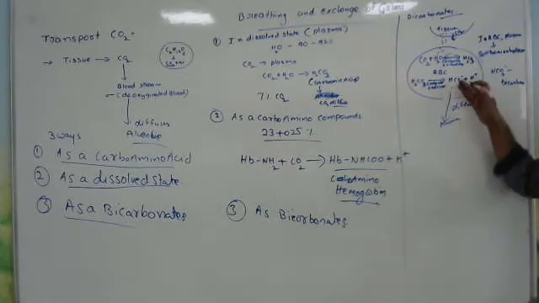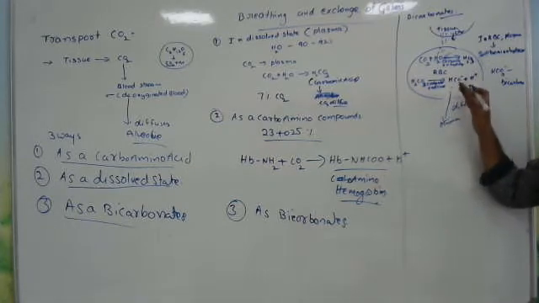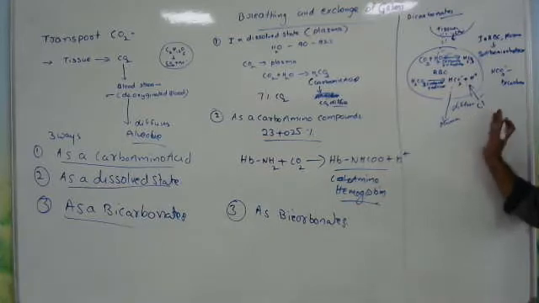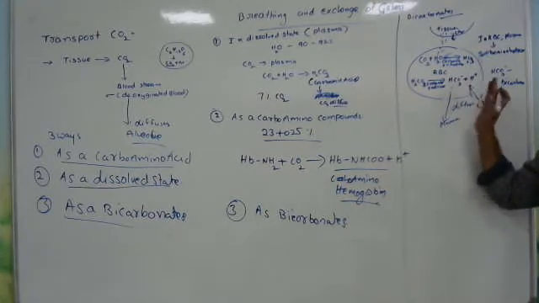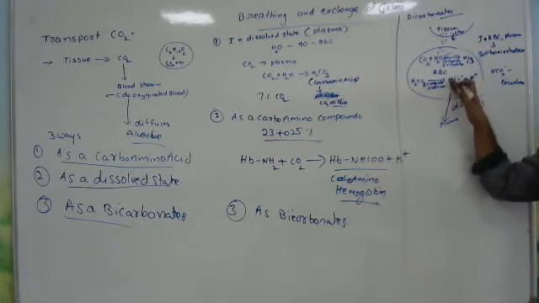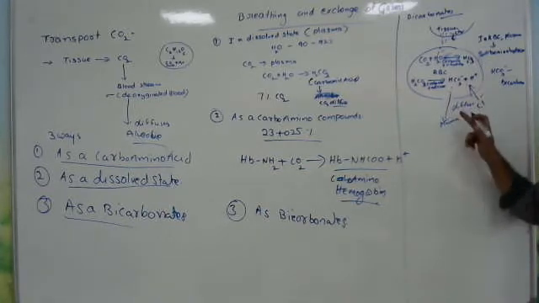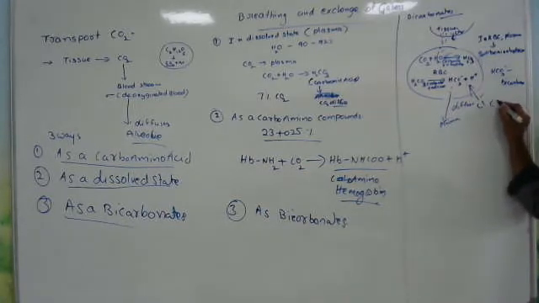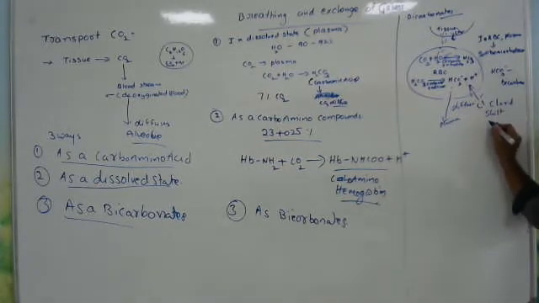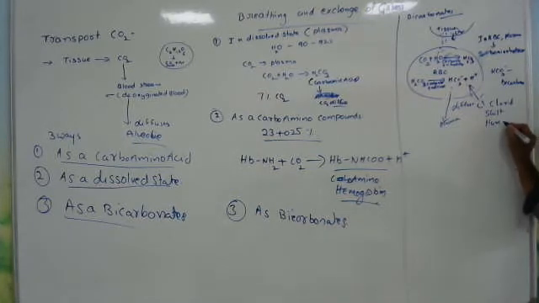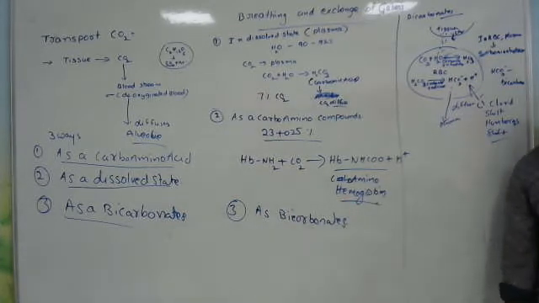So when HCO3 minus ions are lost from the RBC and come outside the RBC, automatically chloride ions move in to balance the RBC. This process is called chloride shift, or Hamburger's shift. So that is what we can call chloride shift or Hamburger shift.